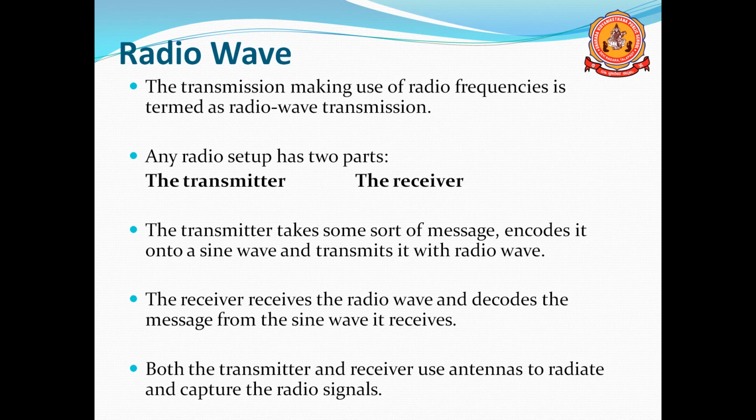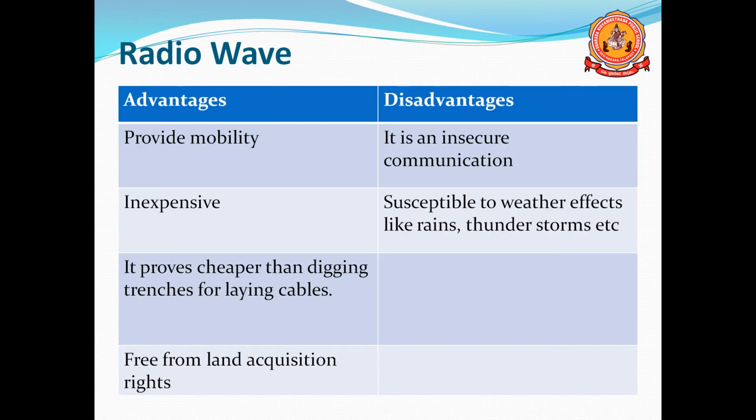That is in the case of radio waves. If you use radio waves, there are some advantages and some disadvantages. The main advantage is that it provides mobility: we can take the device to any place and transmit or receive data. Second, it is inexpensive.